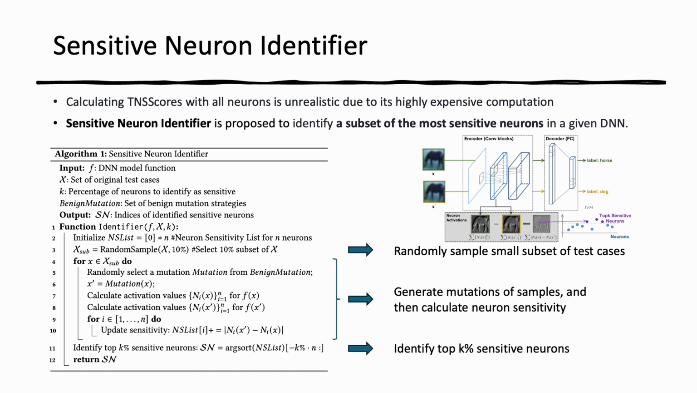Next, for each test case in this subset, it generates a mutated version by applying a random benign transformation like rotation or scaling. It then feeds both the original and mutated samples into the DNN.